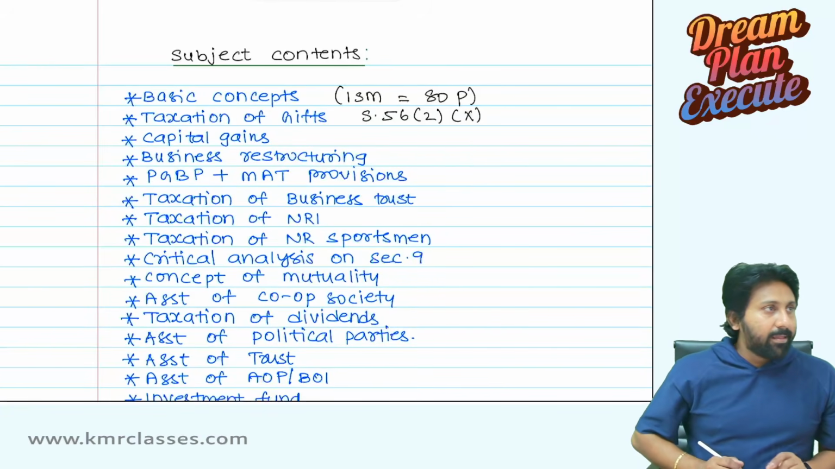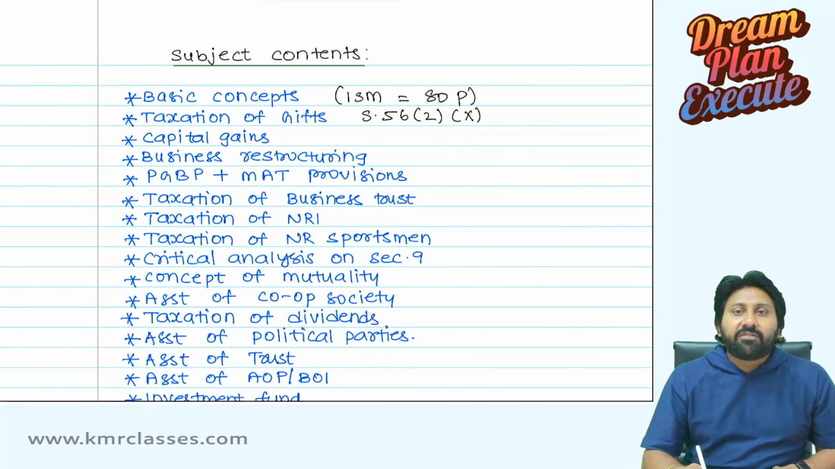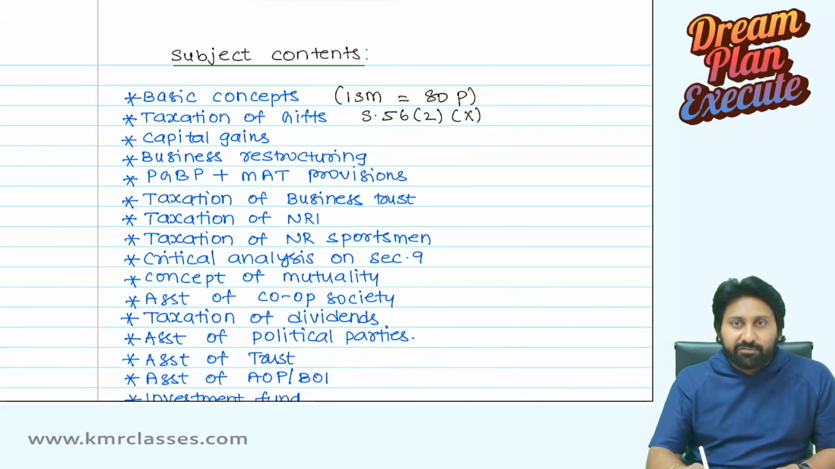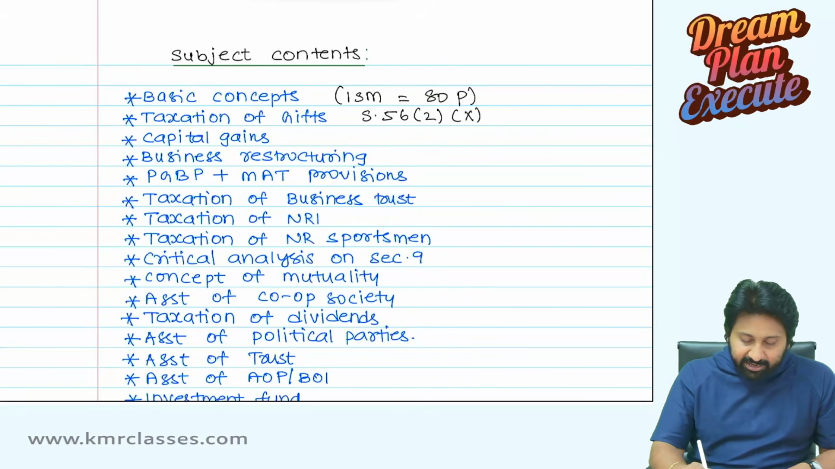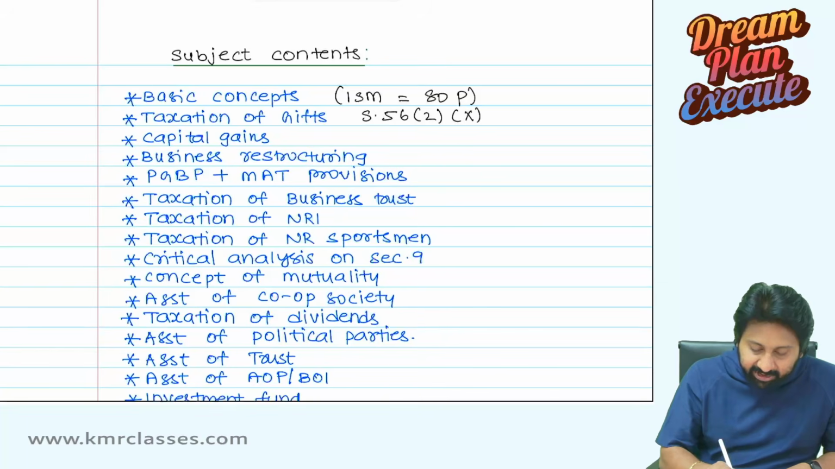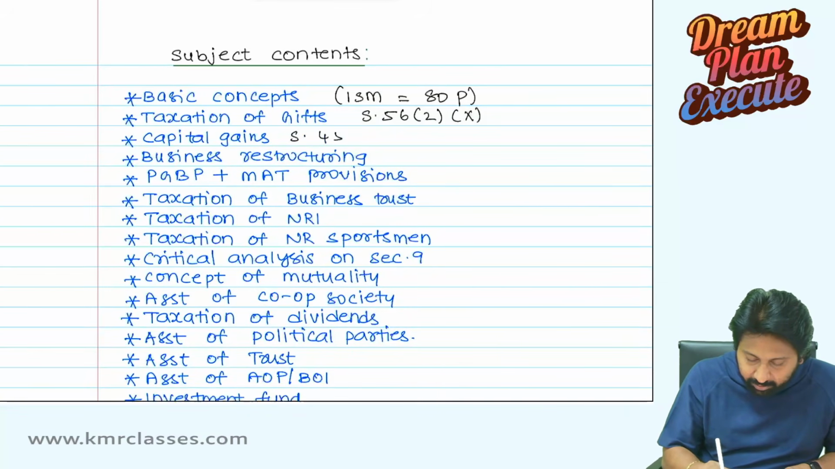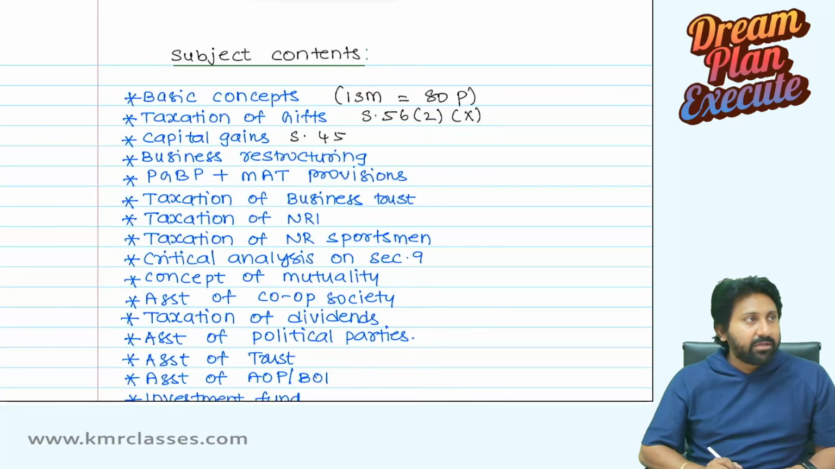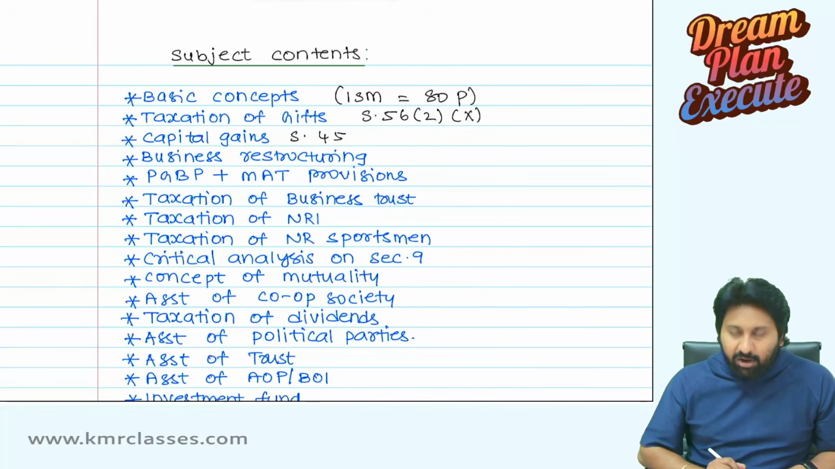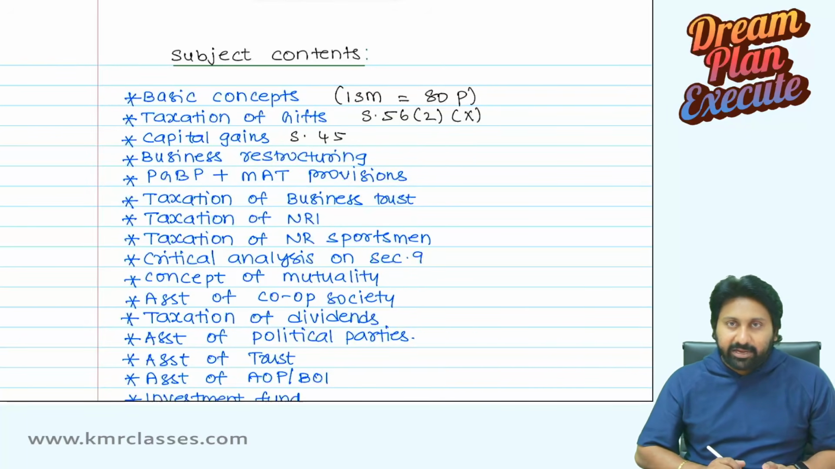Class 10, we will read this. After that, we will read 7A, all these things also we will study. Where we will study taxation of gift, year completed, na? We will read within capital gains. Capital gains. Here we will read. Starting from 45, we will study all the concepts in capital gains.